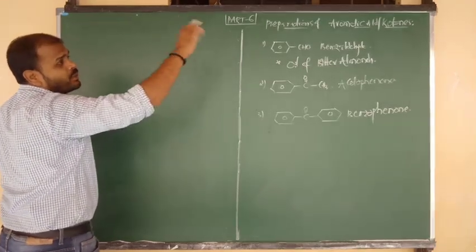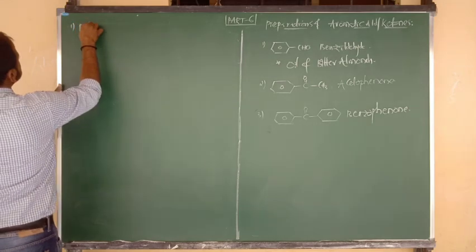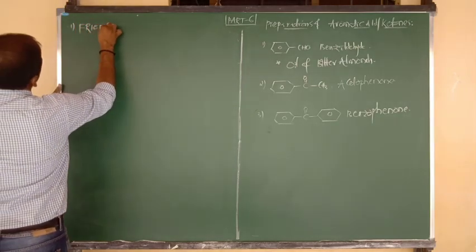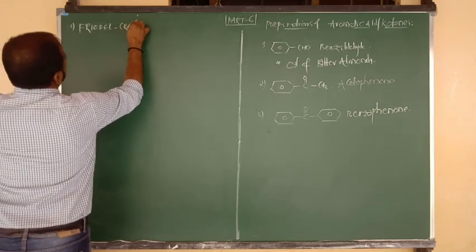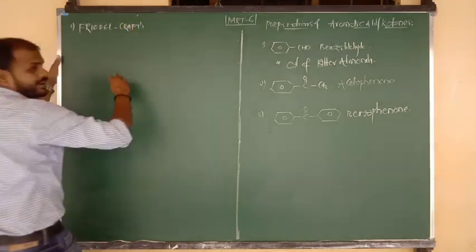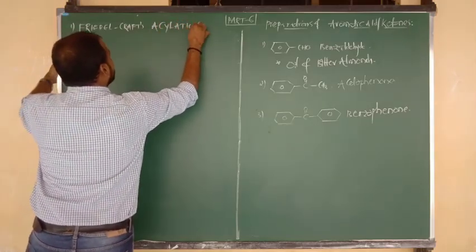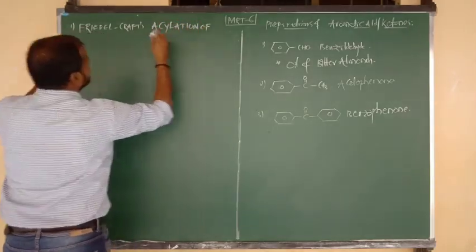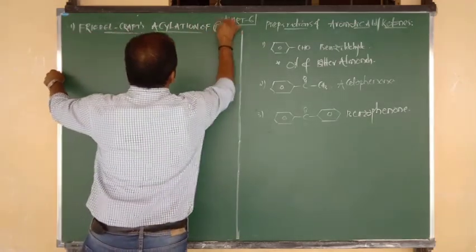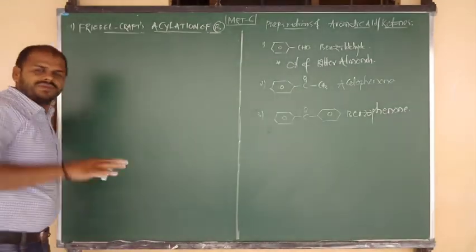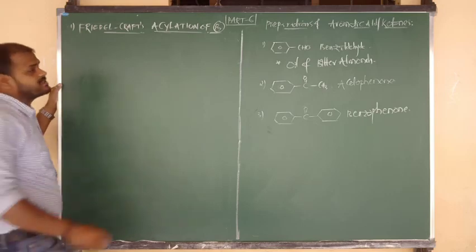So in the preparation of aromatic aldehydes and ketones, the number one method I am going to discuss is the Friedel-Crafts acylation reaction, the Friedel-Crafts acylation of benzene. We are studying this method from the first-year benzene topic. This is the last method in electrophilic substitution reaction.